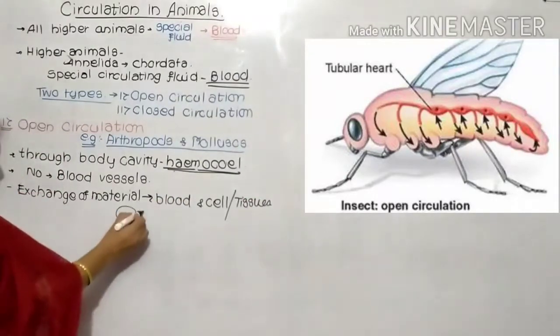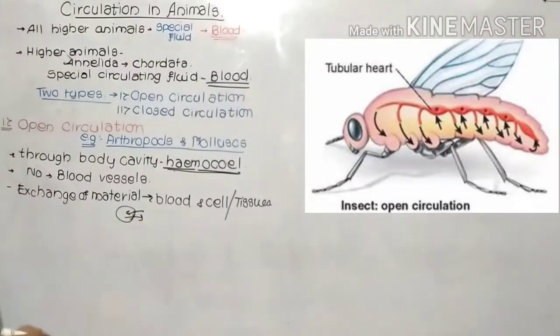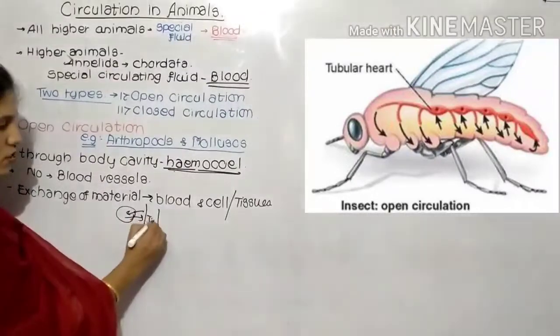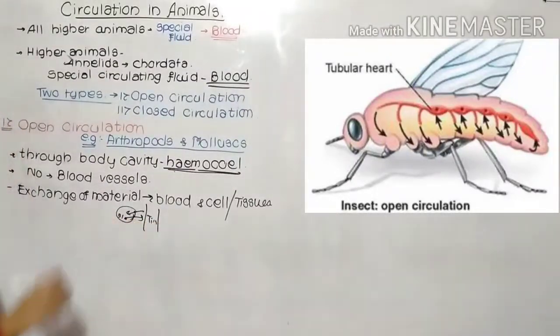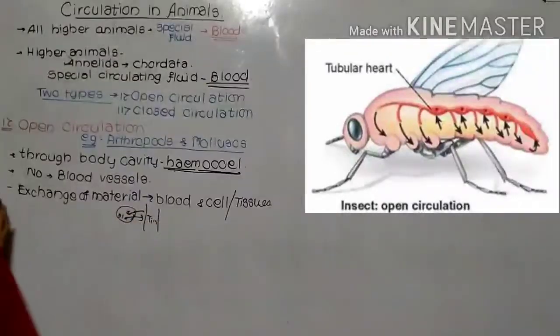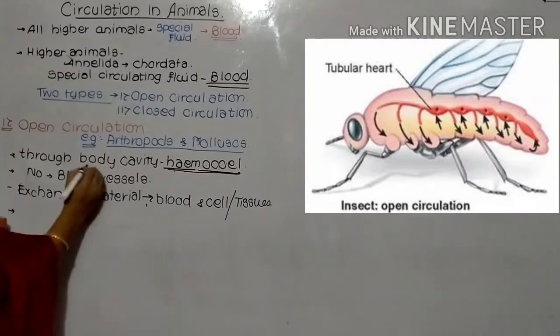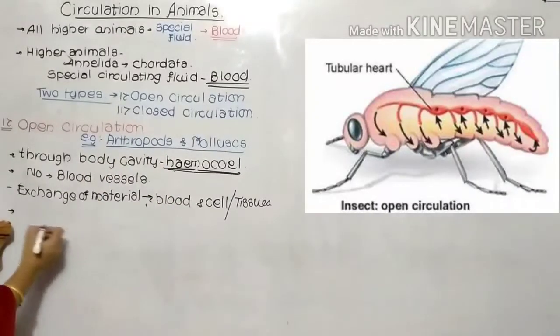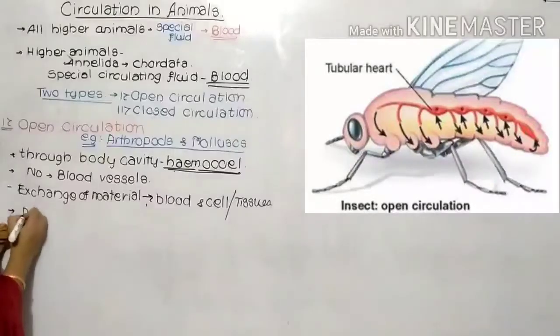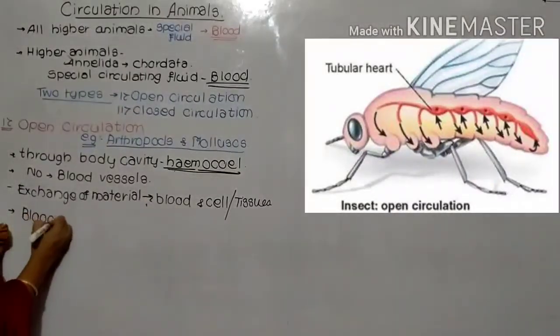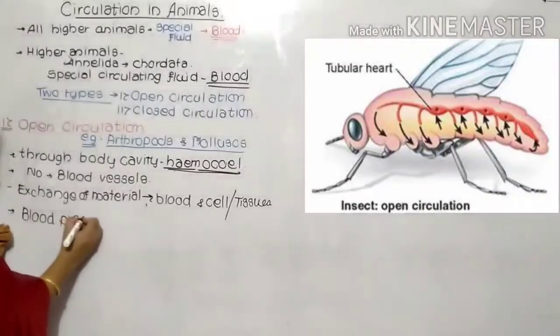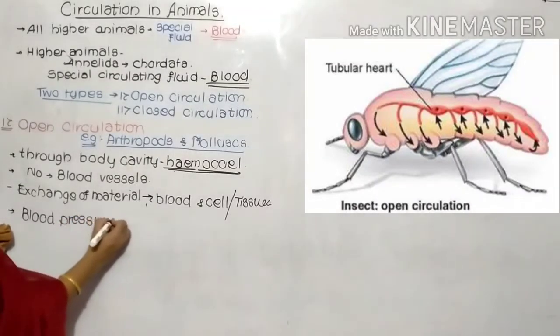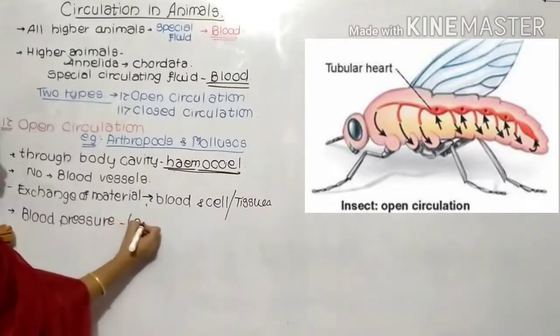Suppose this is the blood, so directly the exchange of material takes place between the tissues and blood. Now the blood which is flowing through the blood cavities, the hemocoel, flows at very low blood pressure.